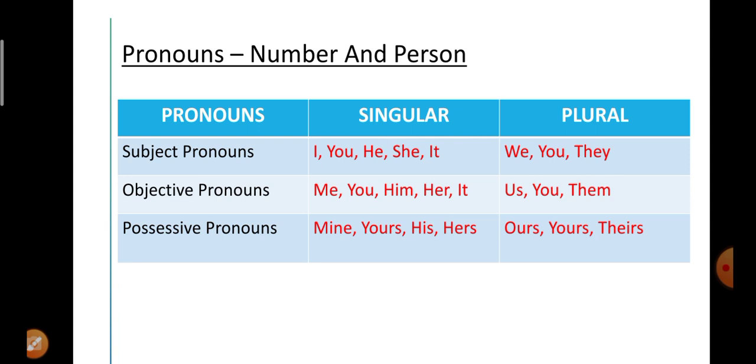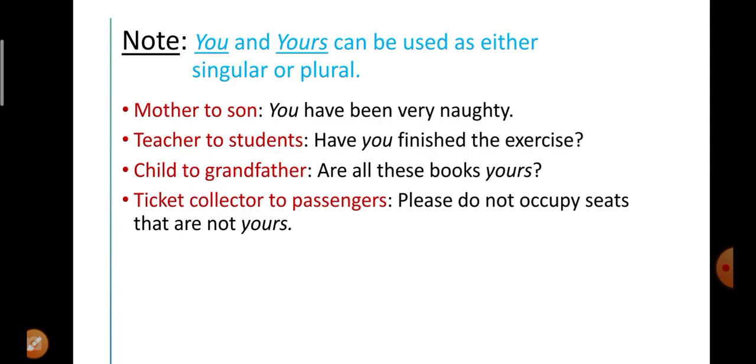Whereas in objective pronouns, me, you, him, her, it, all these words are singular, but when we change them into plural form, me becomes us, you becomes you, and him, her, it becomes them. Coming to possessive pronouns, mine, yours, his, hers: mine becomes ours, yours stays yours, and his and hers become theirs. So this is how the number changes according to the requirement of the words. Now there is one thing to note: you and yours can be used as either singular or plural.